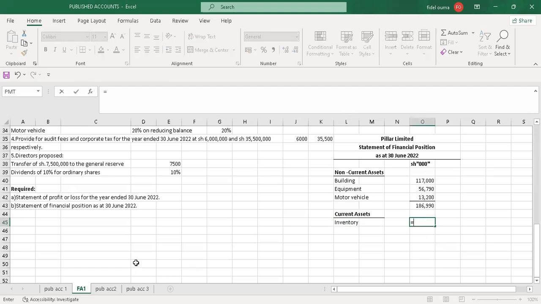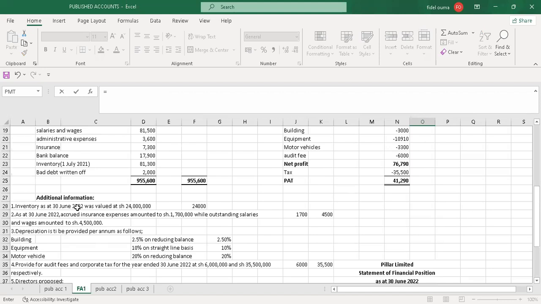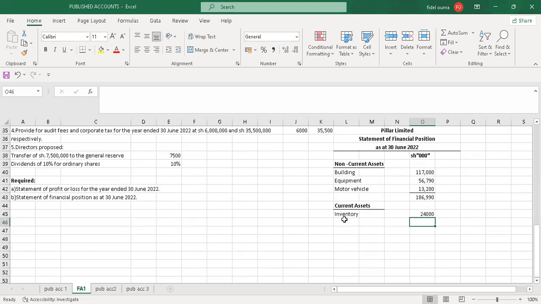My inventory should be the closing inventory, under additional information number 1. That's what you pick. The inventory did not have any adjustments.